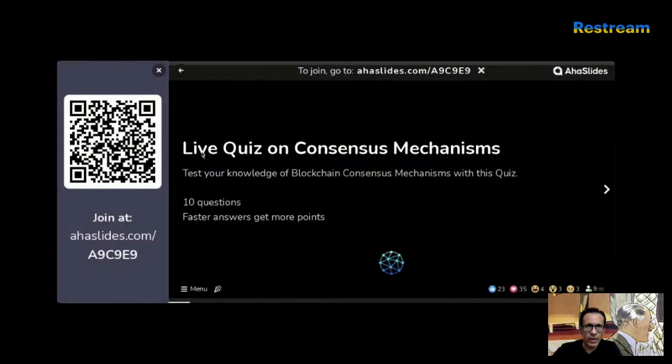So today we're going to do a live quiz on consensus mechanisms. If you were part of the WhatsApp group, then over the last couple of weeks, I've given you a lot of practice questions. To be honest, today's quiz is going to be a little difficult compared to the earlier one, because the earlier one was on blockchain basics. Now we're moving on to the next level. So this is only on consensus mechanisms. As always, there will be 10 questions. Faster answers get more points. And the winner gets a 2000 rupees cash prize.